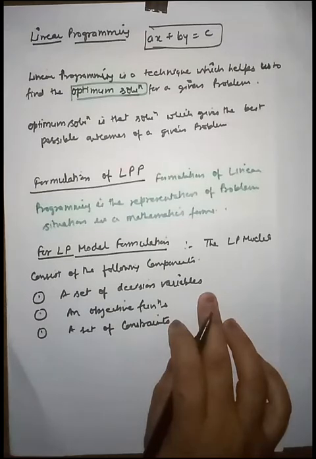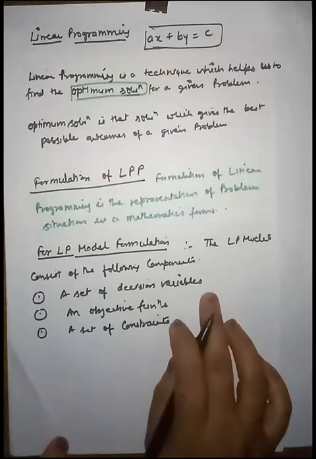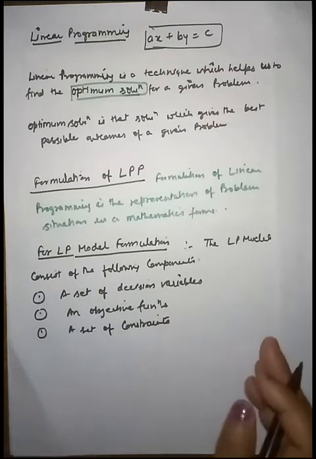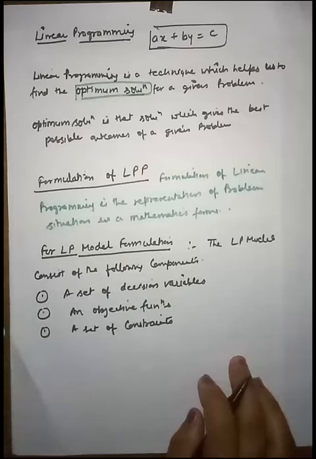Basically, friends, decision variables are known as unknown quantities. They represent a decision that needs to be made. It is the quantity the model needs to determine, right?